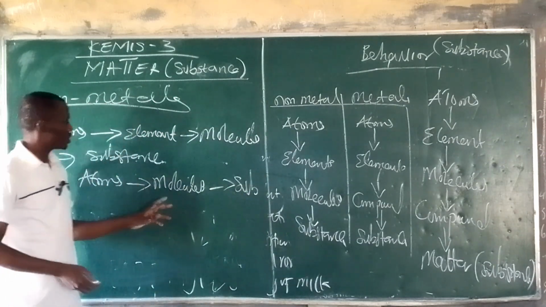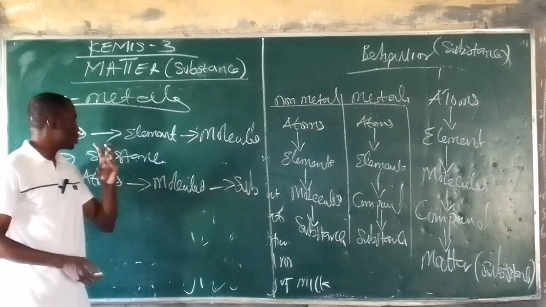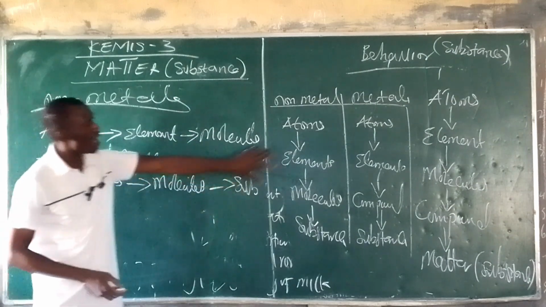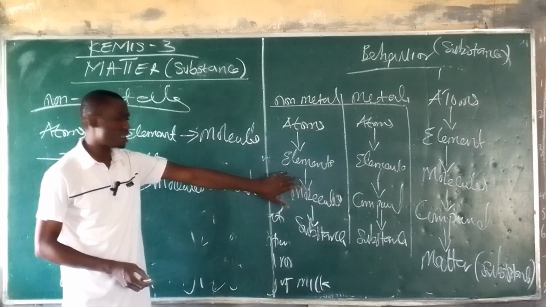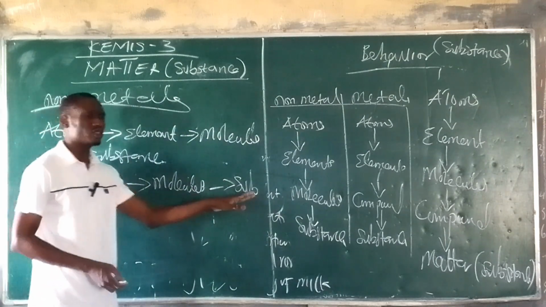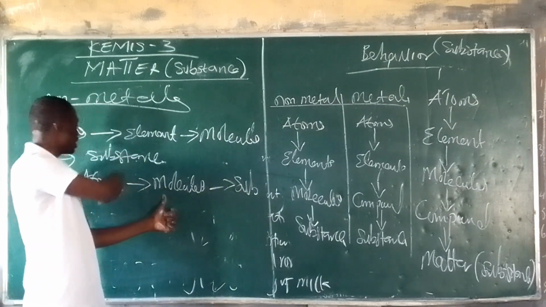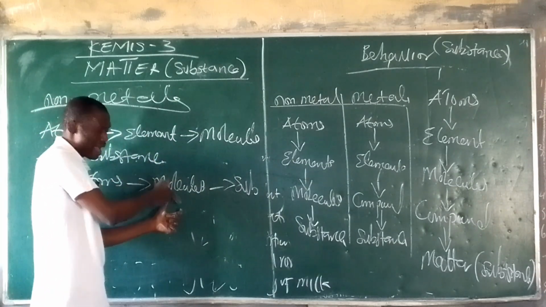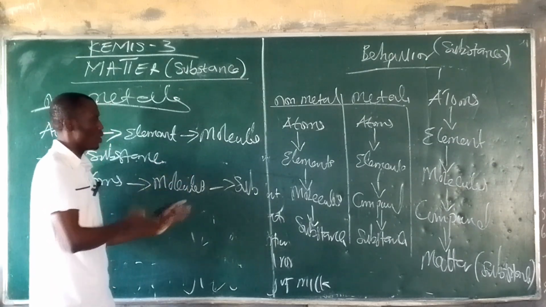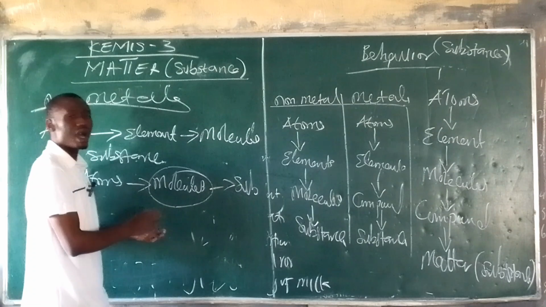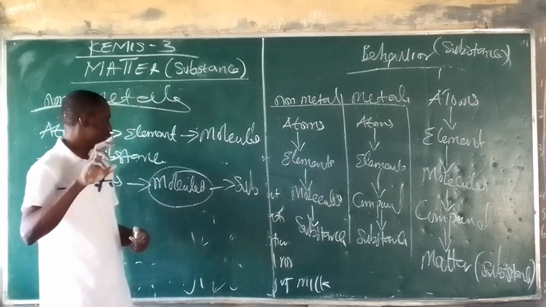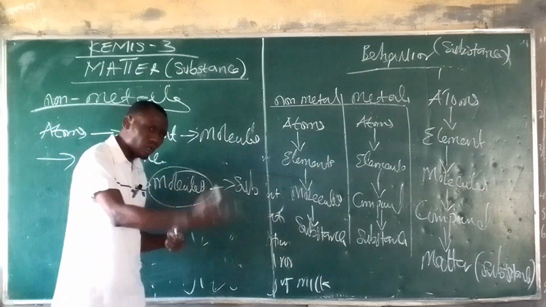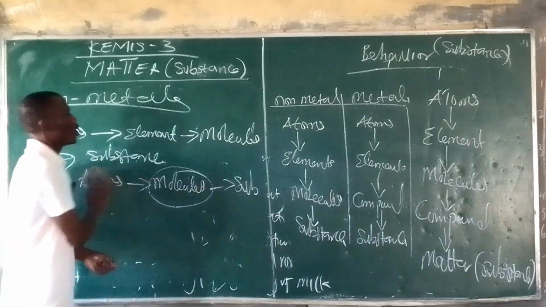Now, the molecules has either one or two atoms combined together. Of course, atoms of elements. That's why we have the element, then the molecule. Most of the textbooks we have it, atoms, molecules, and substance. But that molecule must be an atom of element. Not just be an atom, but atom of element. Then combines together to form a molecule. Now, we're looking at these molecules, and then we're going to find out that we have different types of molecules. They start off from diatomic molecules to polyatomic molecules. Now let's show you what we mean by that.